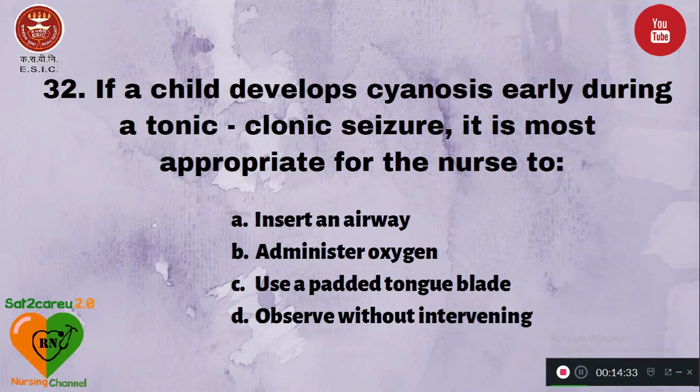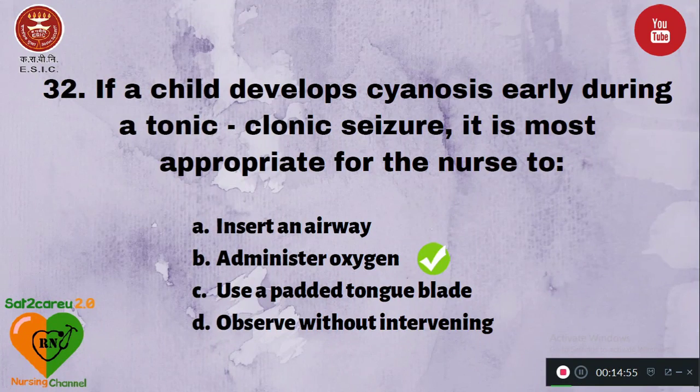If a child develops cyanosis early during a tonic-clonic seizure, it is most appropriate for the nurse to: option A, insert an airway; B, administer oxygen; option C, use a padded tongue blade; and D, observe without intervening. In the tonic-clonic seizure, the nurse's intervention will be administering oxygen. Note down, in the tonic-clonic seizure, the nurse's priority intervention will be administering oxygen for a child who is developing cyanosis.